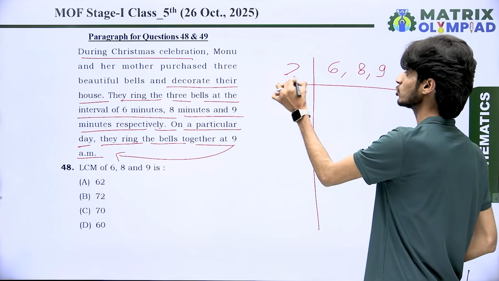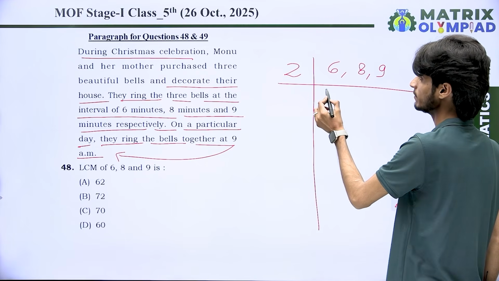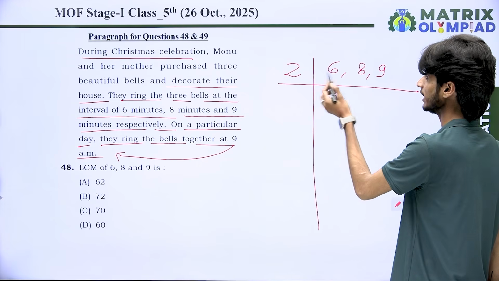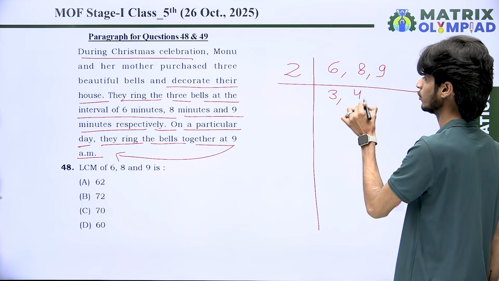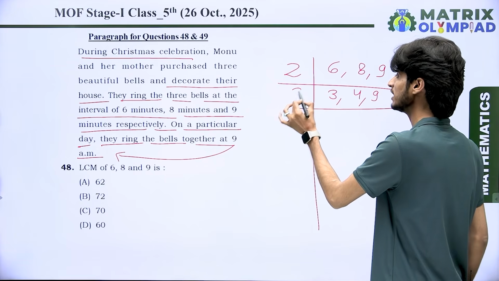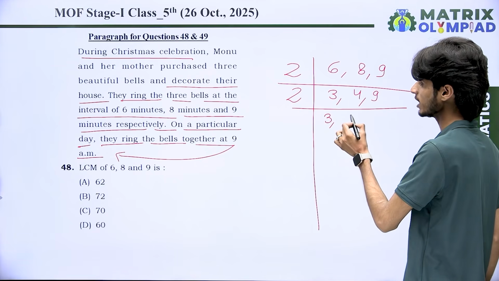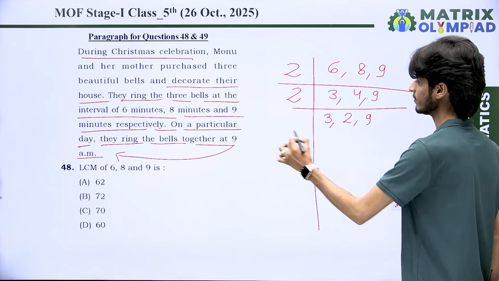First of all, we take 2 as a prime number, and you know very well, 6 divided by 2 gives 3, 8 divided by 2 gives 4, and 9 is not divisible by 2 because it is an odd number. Again we take 2 because we have 4 as an even number. 4 divided by 2 gives 2, and here we have 9.